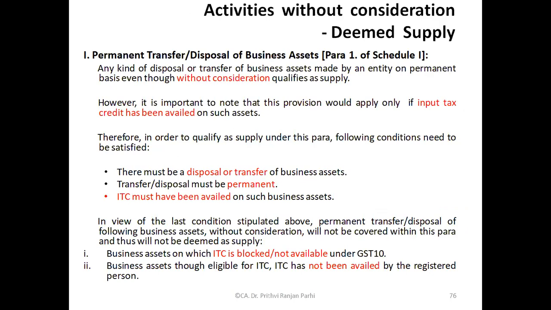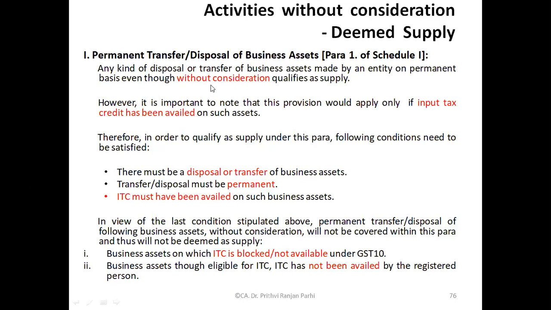First, instances where there is a permanent transfer or disposal of business assets. When there is a permanent transfer or disposal of a business asset, even if such transactions are made without consideration, they will still amount to supply. But there is a condition attached there. What is that condition? They will be regarded as supply only if input credit has been availed.